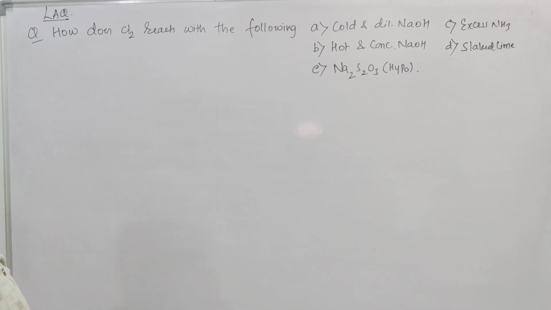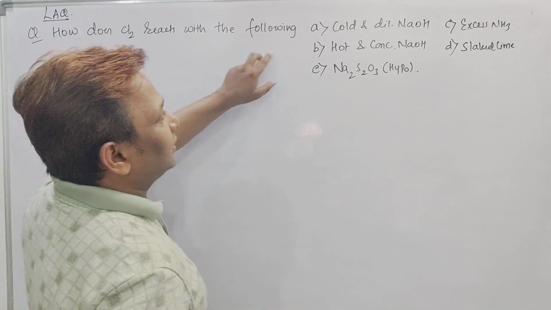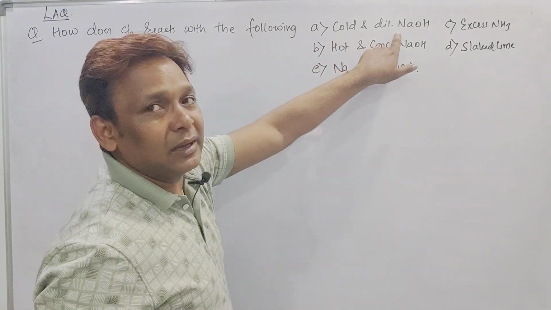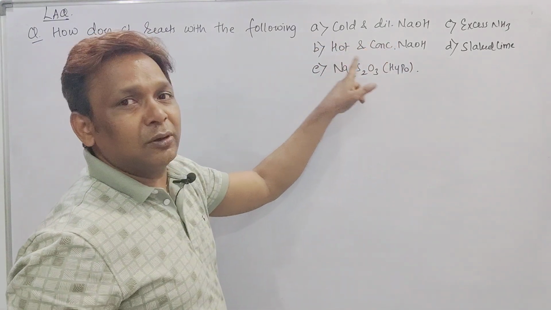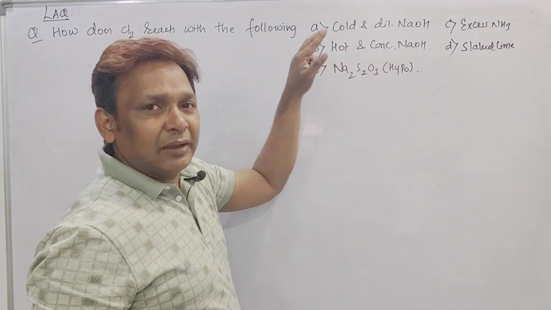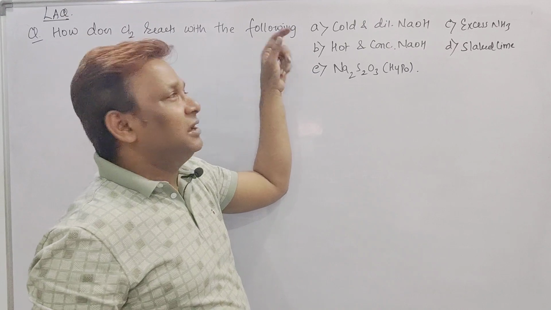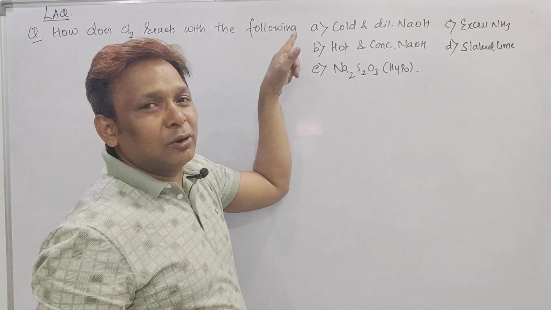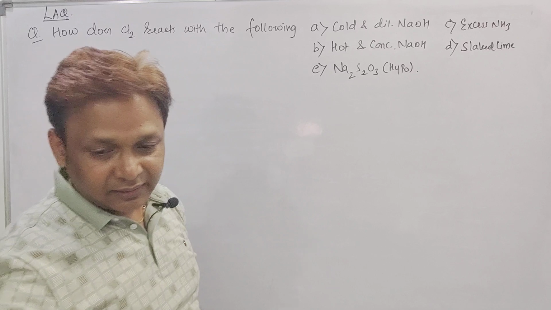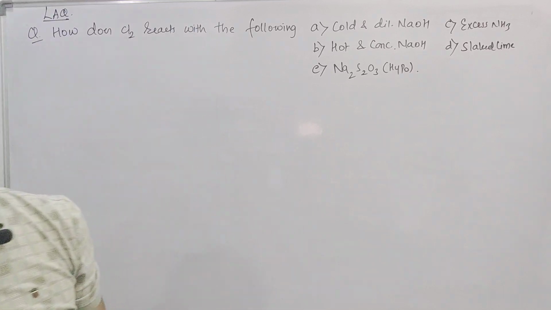Now we are going to see the chemical properties of chlorine. How does chlorine react with cold and dilute NaOH, and how does chlorine react with hot and concentrated NaOH? I will teach you both properties at a time, because it is a very simple way to remember. With cold and dilute what do we get, and with hot and concentrated what do we get? Just a minute, see here now.